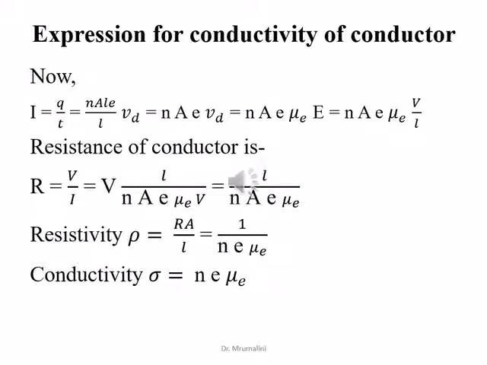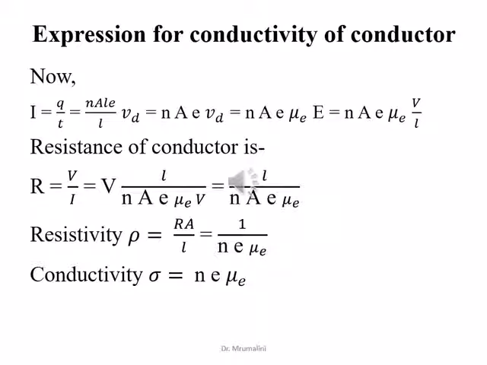Now the current I is equal to charge upon time. Hence we get the formula current I is equal to N a e mu E into V upon L. Now the resistance of the conductor is R is equal to V upon I. Hence we get L upon N a e mu E.